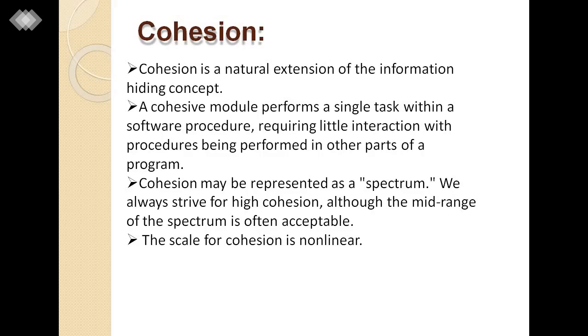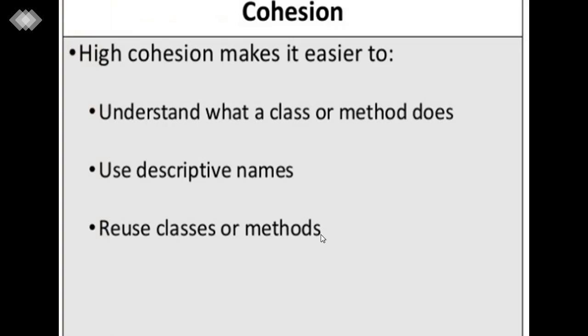So we can say the scale for cohesion is non-linear. Here high cohesion makes it easier to understand what a class or method does, to use descriptive names, and to reuse classes or methods, which makes it more useful for software design.